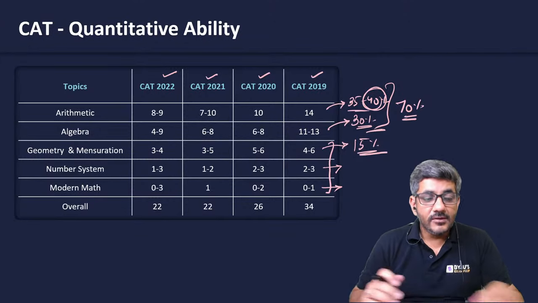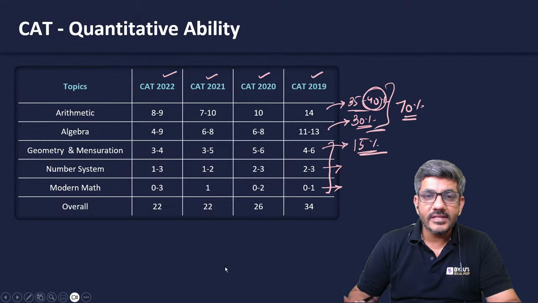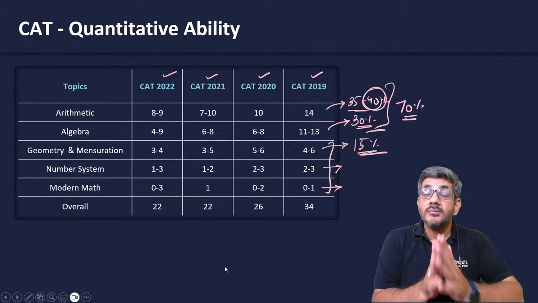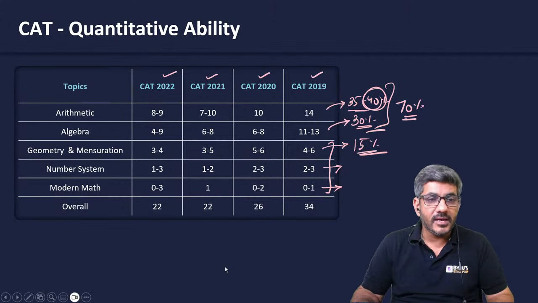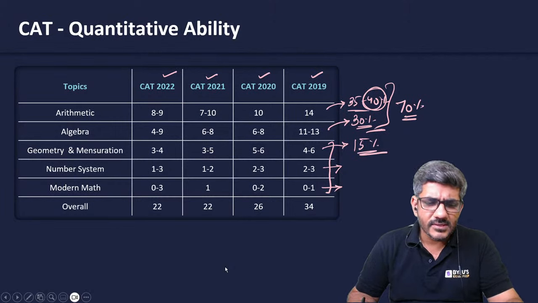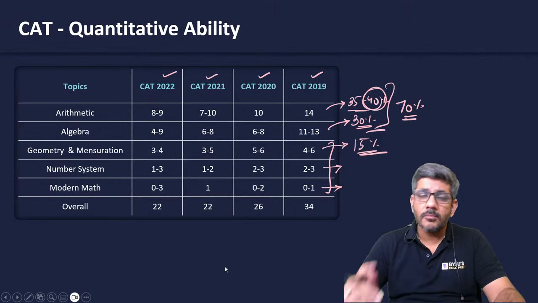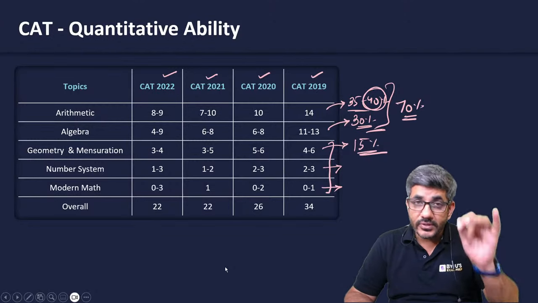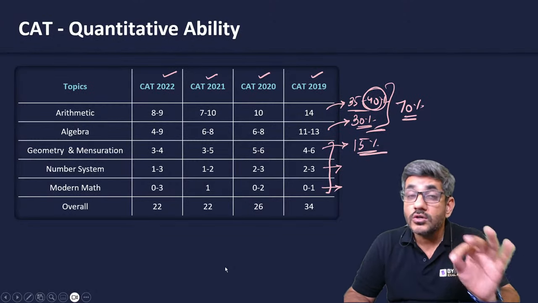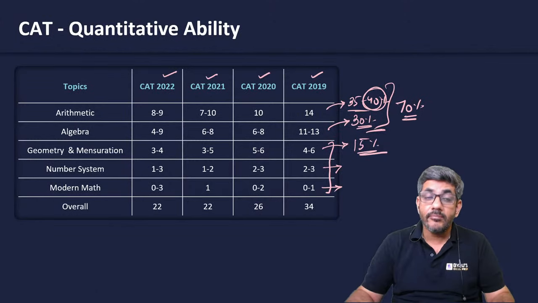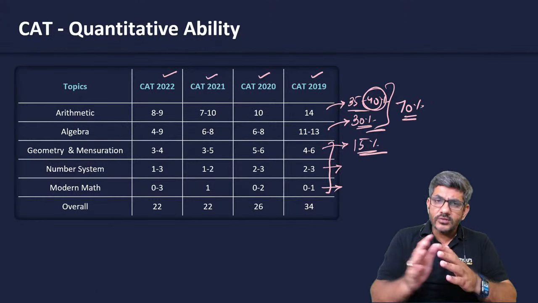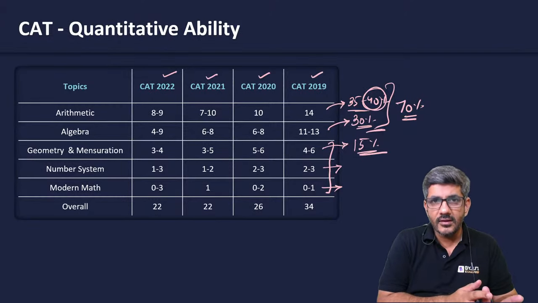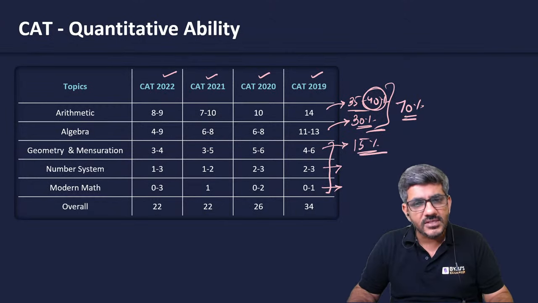Okay. Yes. So I was talking about among all these areas, you would see arithmetic and algebra have a lot of questions. Arithmetic is something that should not be left at any cost. Algebra, a person might do or might not do, but if you are not doing algebra, you must be doing geometry and mensuration, number system, modern maths. And not doing does not mean leaving it completely. Not doing means just going through the basics and leaving the other parts of it. That's what we mean by not doing a topic, right? Basics of everything must be completed.